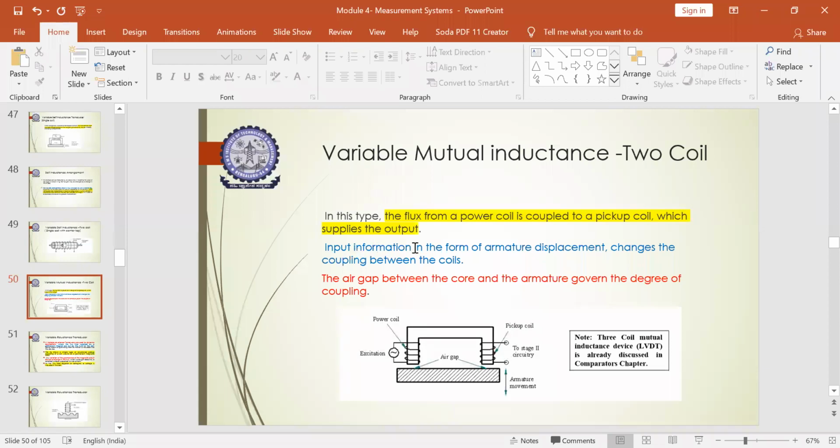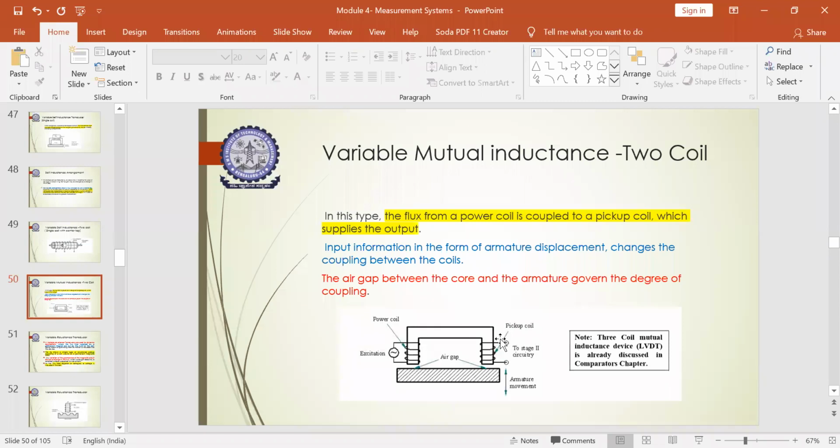So this input information in the form of armature displacement changes the coupling between the coils due to the movement of the armature. The air gap between the core and the armature governs the degree of coupling. So the air gap movement provided by the armature and the core will govern the degree of coupling associated with the power coil 1 and the pickup coil 2.